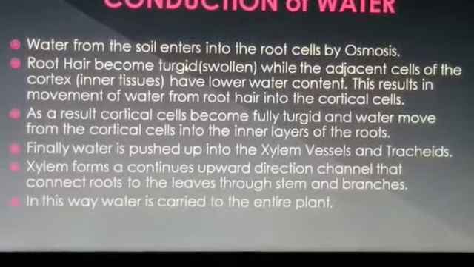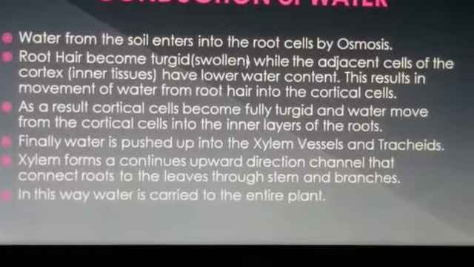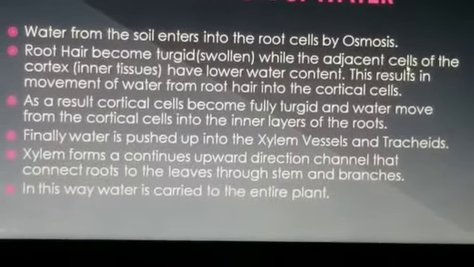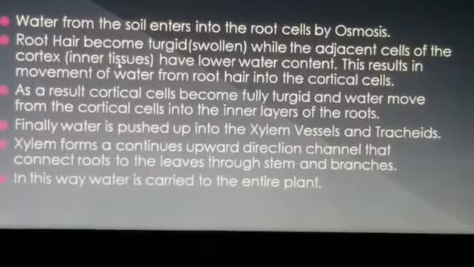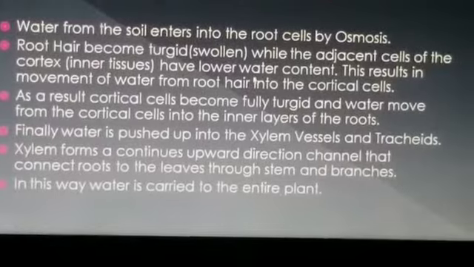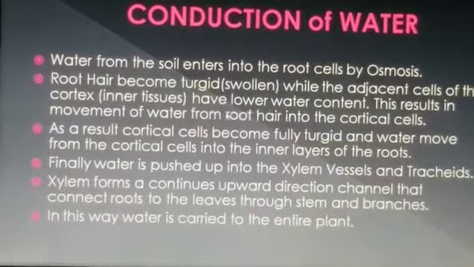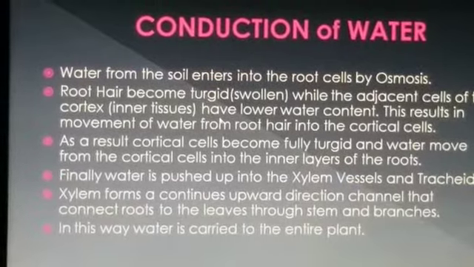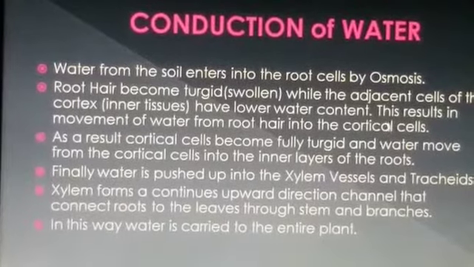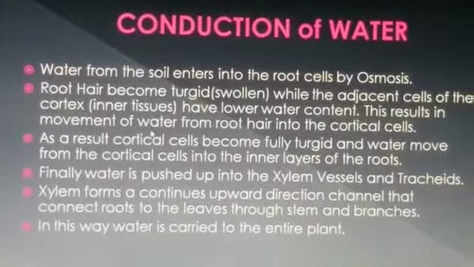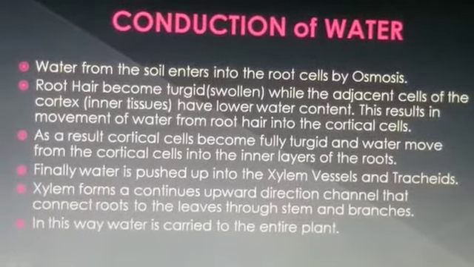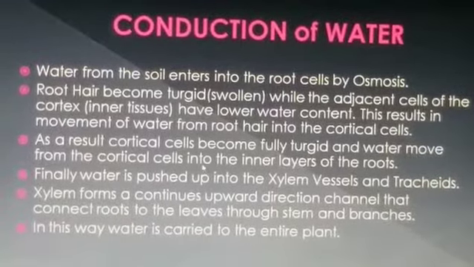Swollen means ये थोड़ा सूज जाता है, फूल जाता है. While the adjacent cells of the cortex, that is the inner tissue, have lower water content. The inner tissues have a lower water content, and outside it is the higher concentration. So the result is the movement of water from root hair into the cortical cells in the cortex, the inner tissues.